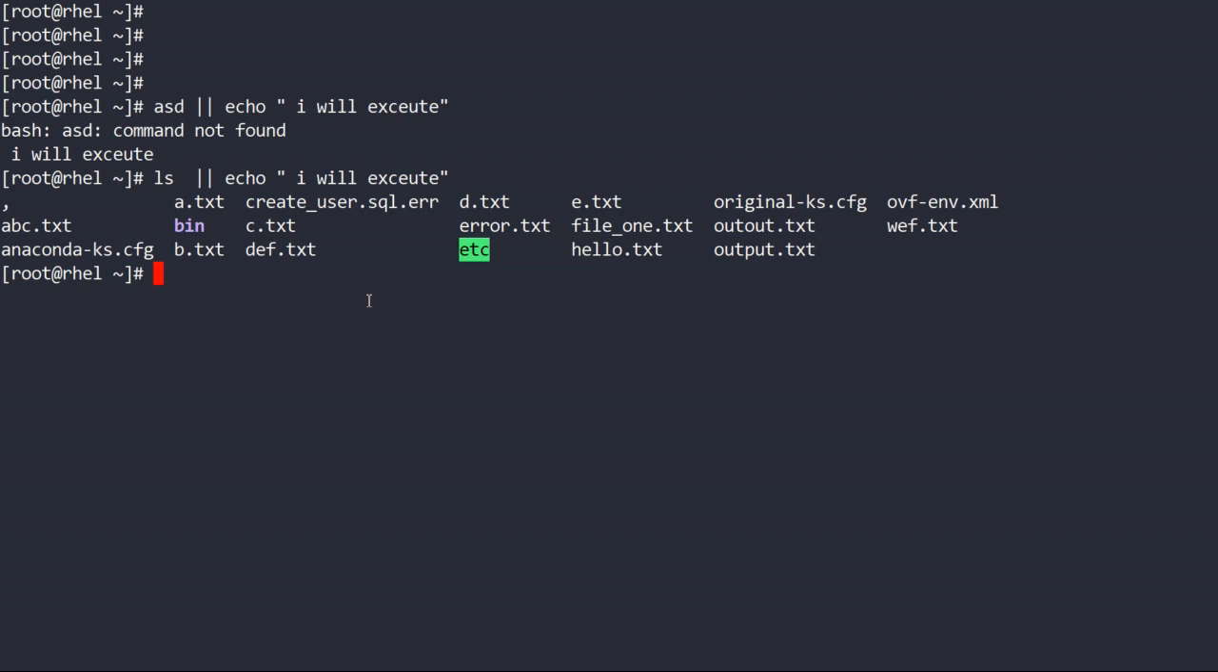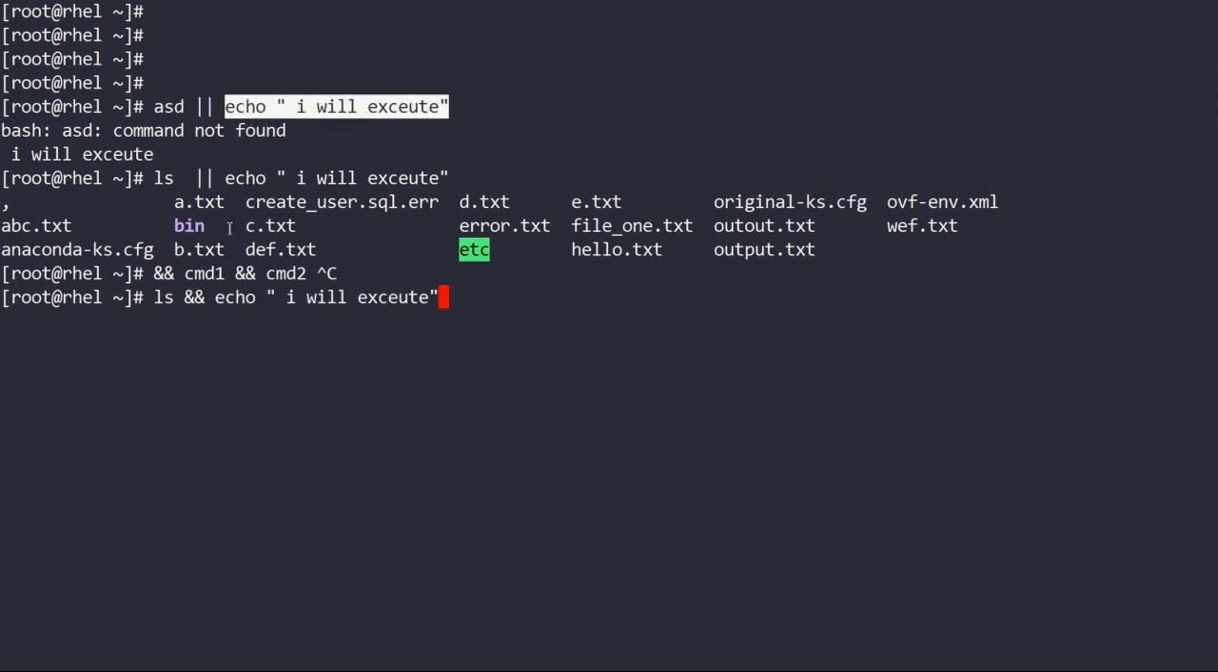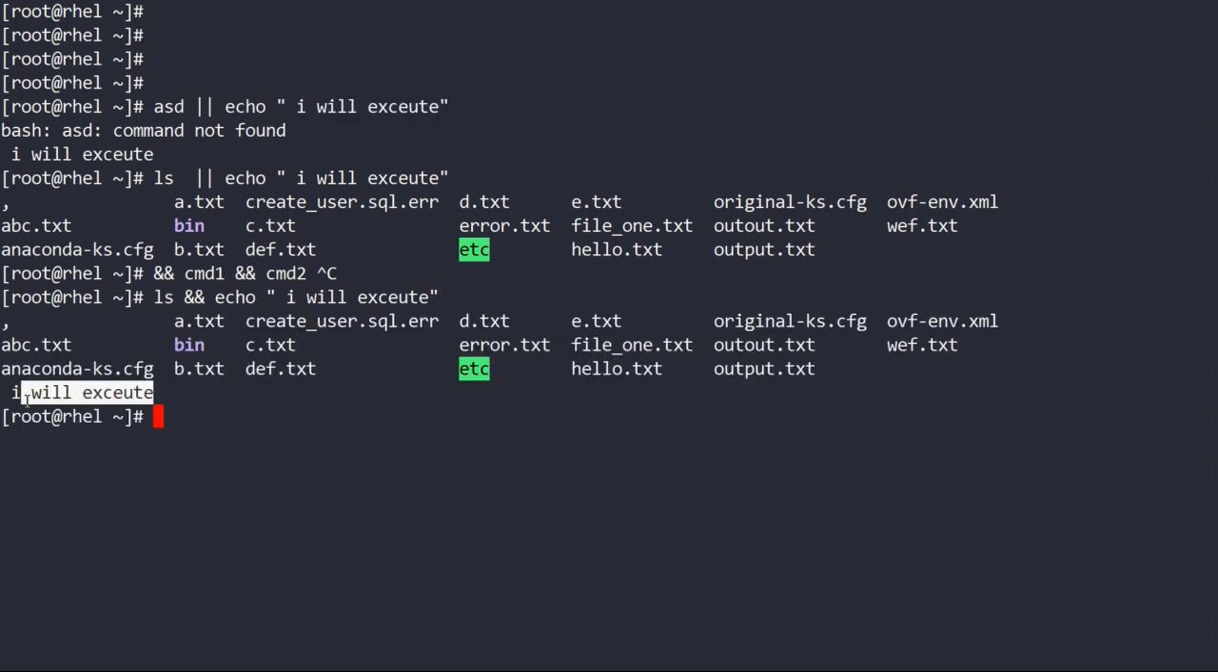Okay. Another we have is the AND operator. So how does it work? Suppose I have command 1, then command 2. Command 2 will execute only if command 1 is successful. So suppose I do ls, echo I will execute. This is the AND operator. So now the echo command will execute only if this command is successful. Let us see. So see, I will execute.